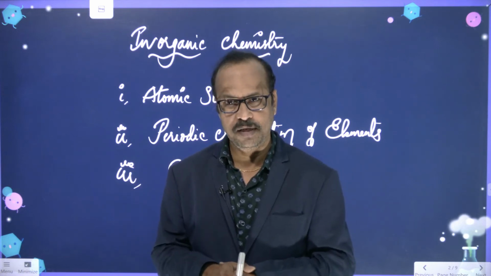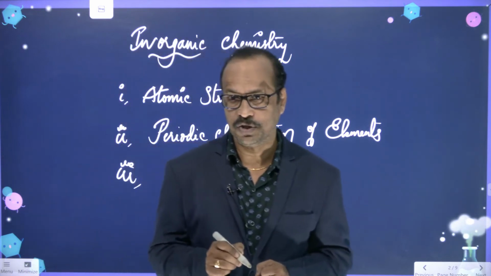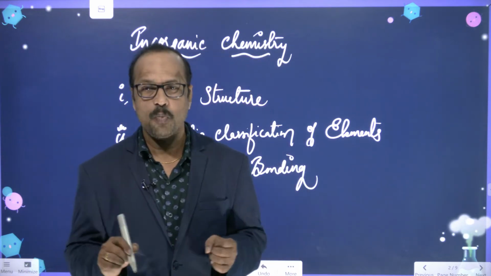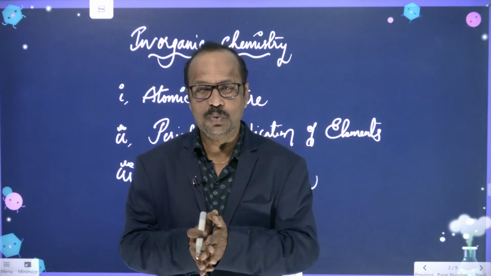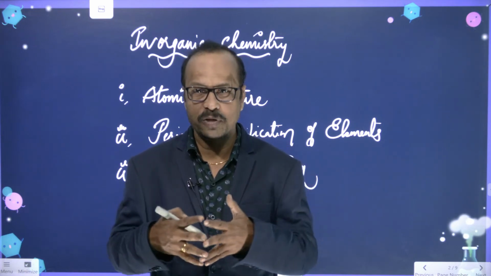In chemical bonding, what we study is, if one molecule is given to you, then you can say how this molecule is made up and how the atoms are combined.